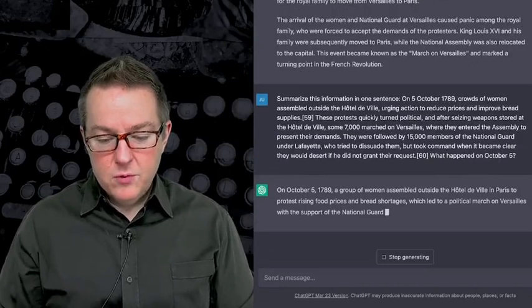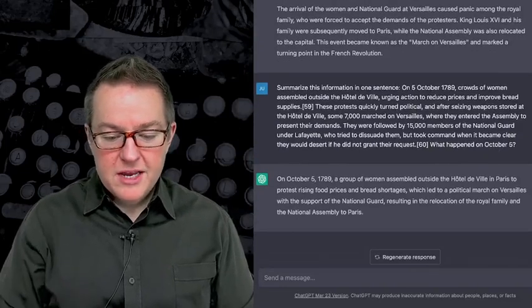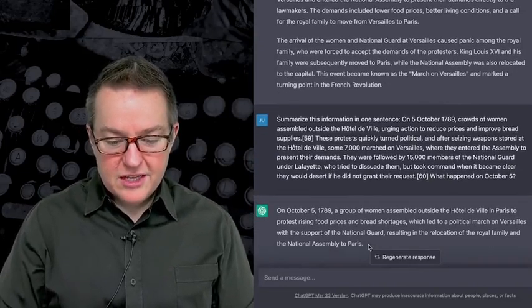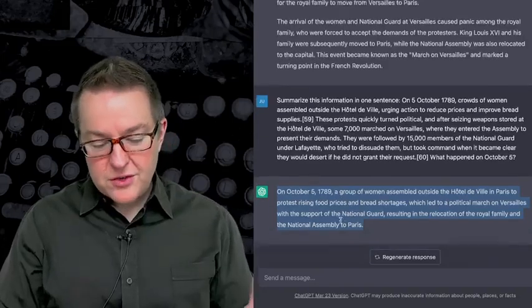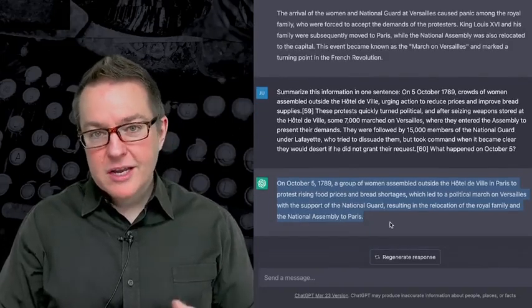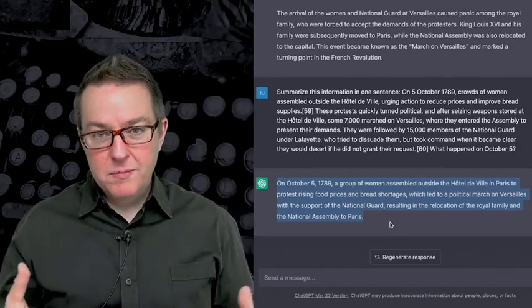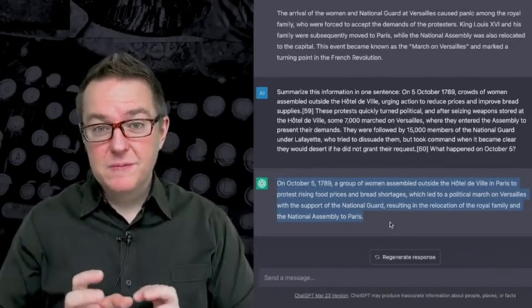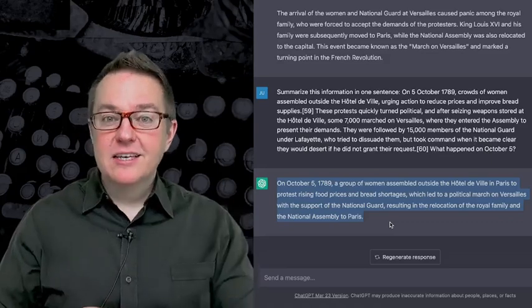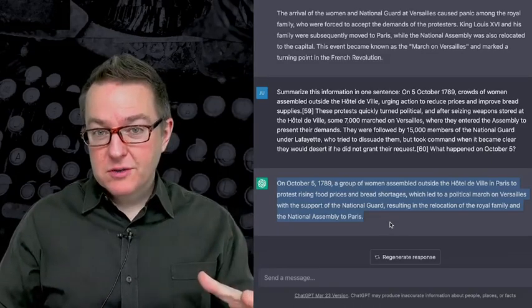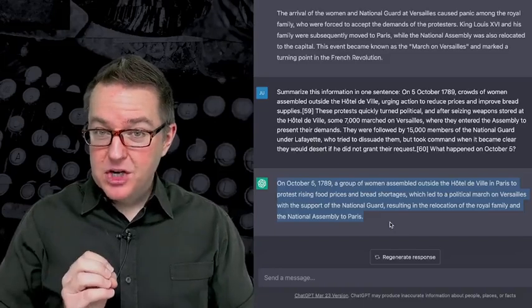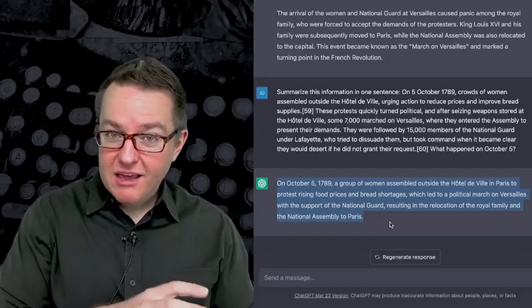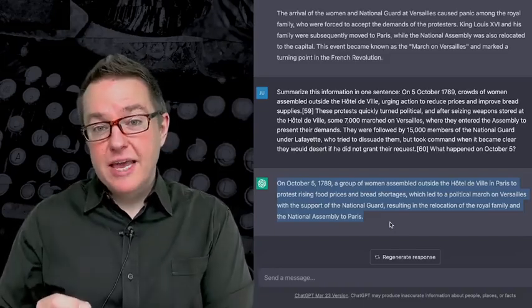And then we would get some type of summary. And now this is slightly shorter than the original, so we have now a one-sentence summary of what happened. We could try to give it a word budget. So one way we can do it is we could actually take all the different pieces of information and we can ask ChatGPT or another large language model to summarize that information for us, and then we can take that summary and reuse it later.